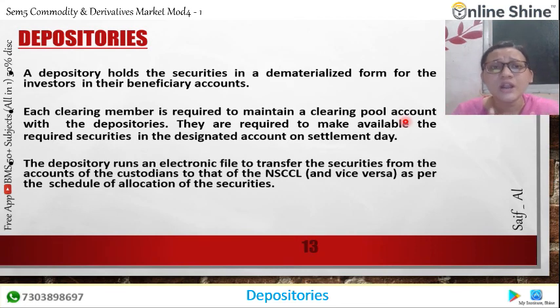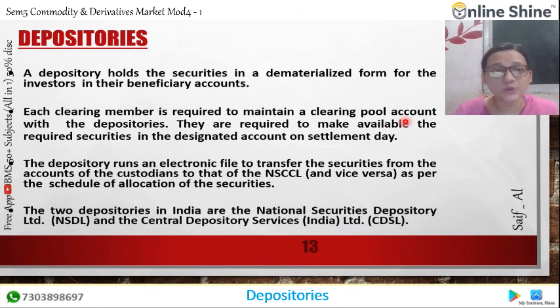So the depository runs an electronic file to transfer the securities from the account of the custodian to that of the NSCCL and vice versa, as per the schedule of the allocations of the securities. So whenever securities are allocated, they are transferred to the custodian, or we can say from the NSCCL, for the settlement of the securities. That is the work of a depository. The two depositories in India are the National Securities Depository Limited and the Central Depository Services Limited.